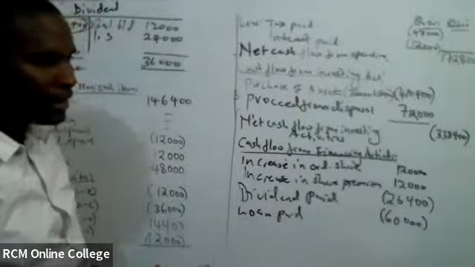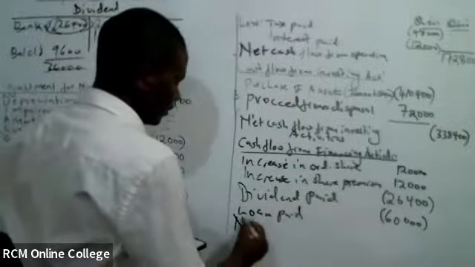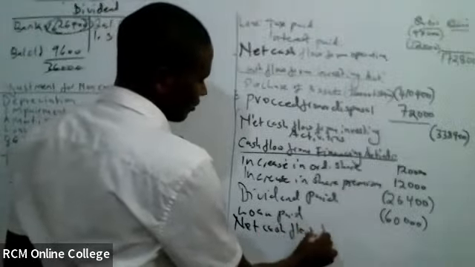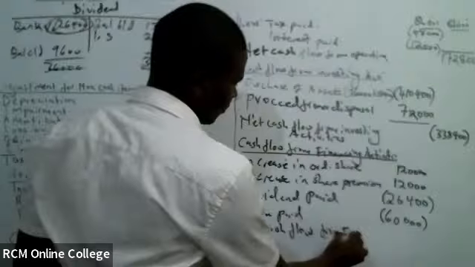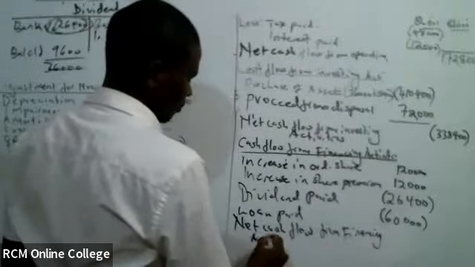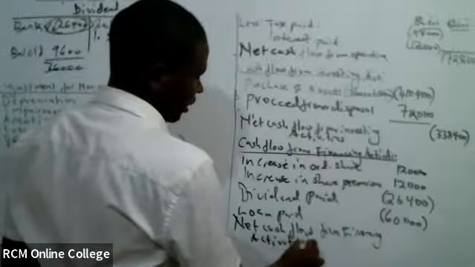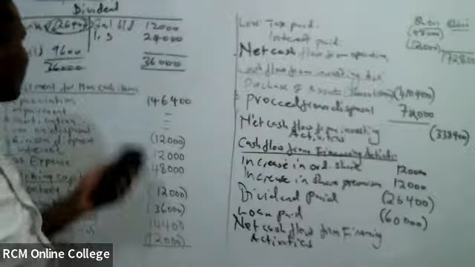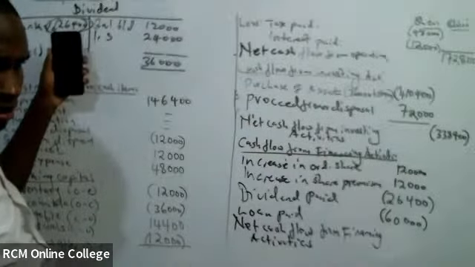We can get our net cash flow from financing activities. Let's get net cash flow from financing activities. Give me the total. For the bank is 60.